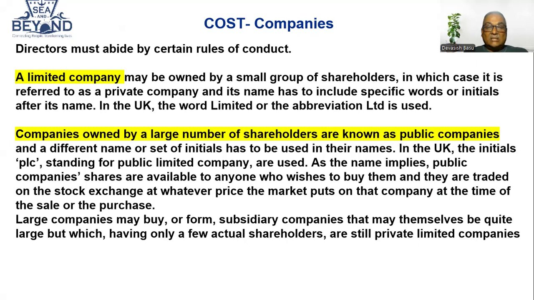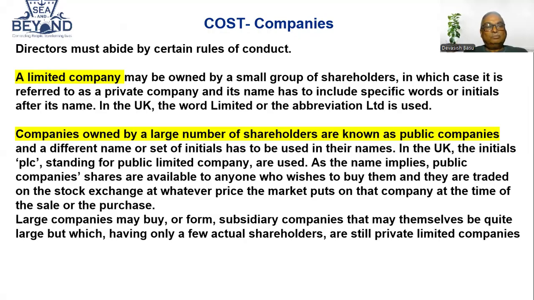The companies owned by a large number of shareholders are called public companies, and a different name or set of initials is to be used in this name. In the UK, the initials PLC stand for public limited company. The same implies public company shares are available to anyone who wishes to buy them, and they are traded in the stock exchange, at whatever price the market puts on that company at the time of the sale or purchase.